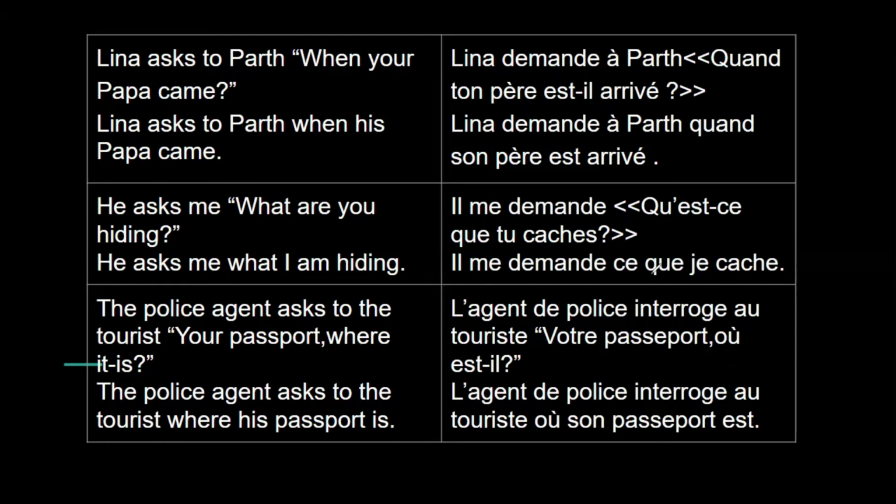So now le agent de police interroge le touriste will remain same, and votre is the possessive adjective over here. So votre is here and son is here. Okay, and where his passport will become so passport, and is will become est, because conjugation of être with il is est, so it will become son passeport est. So the police interroge le touriste où son passeport est.